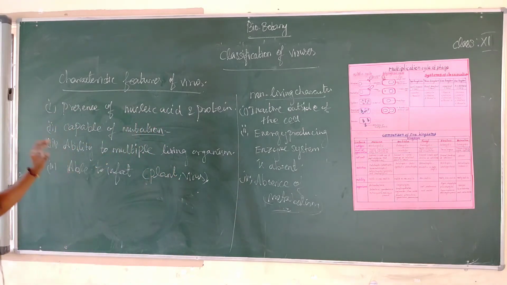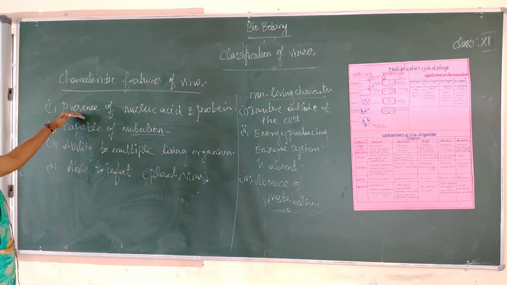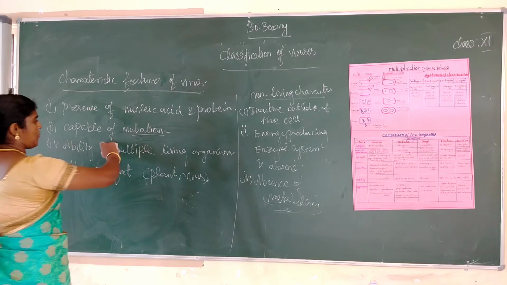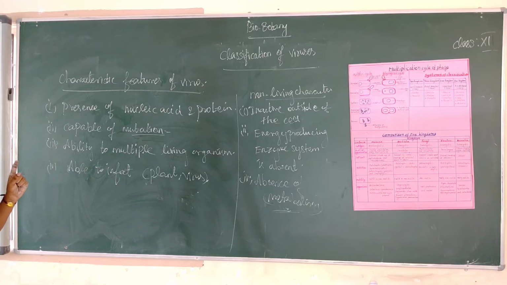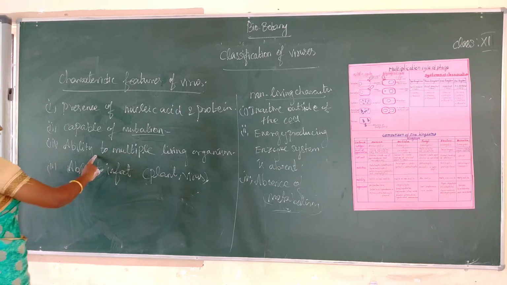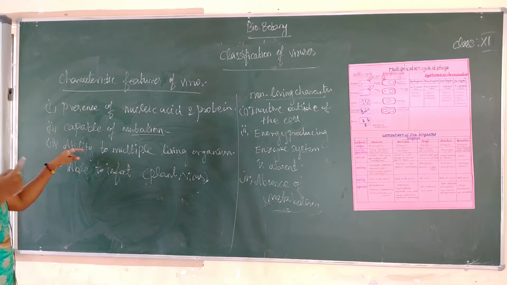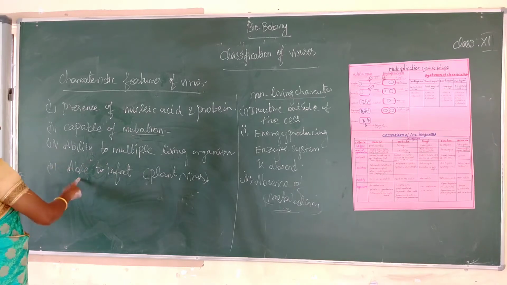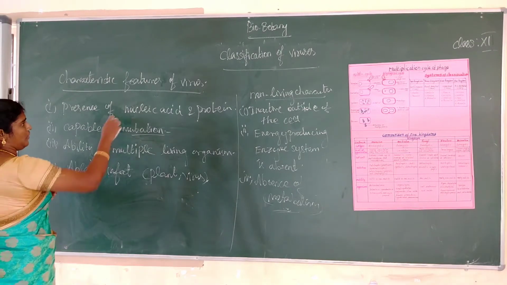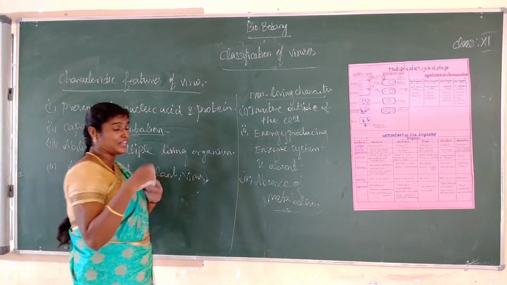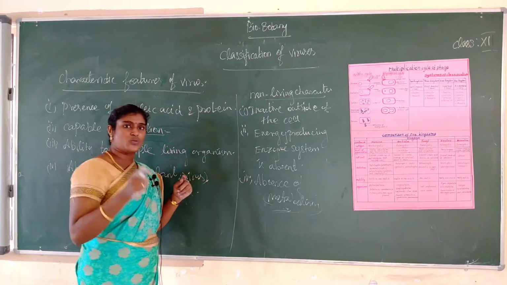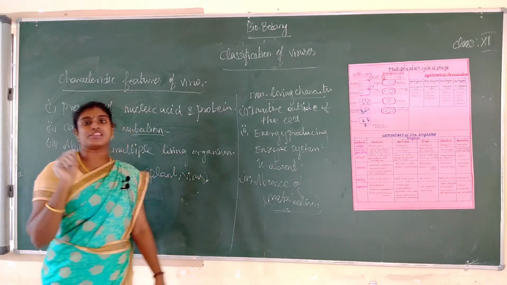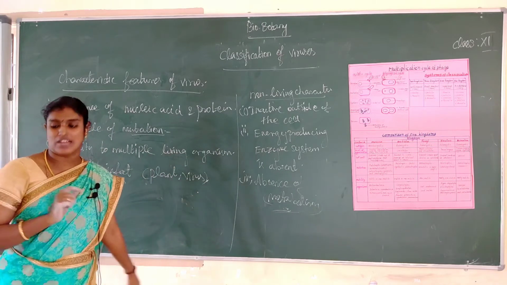So what are the living and non-living characters? Living characters: the presence of nucleic acid, DNA or RNA, and protein. Capable of mutation, which is sudden changes in the chromosome. Ability to multiply within living organisms, so it is called an intracellular parasite. Able to infect plants and animals, causing plant disease and animal disease. Non-living characters: inactive outside the cell, does not grow outside the cell, energy producing enzyme system is absent, and absence of metabolism.